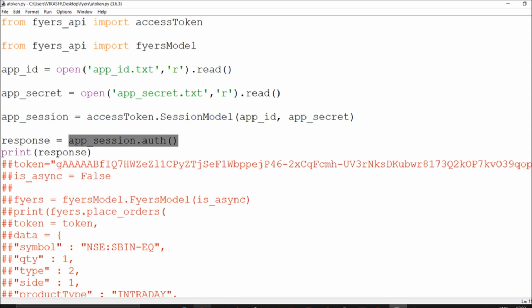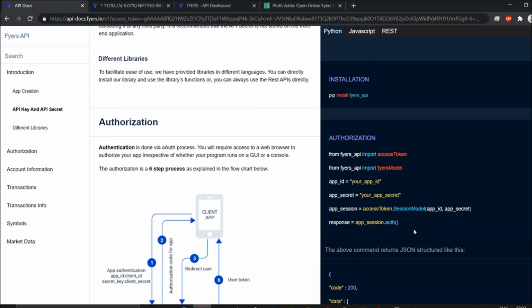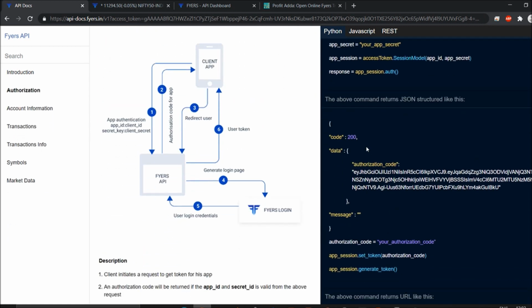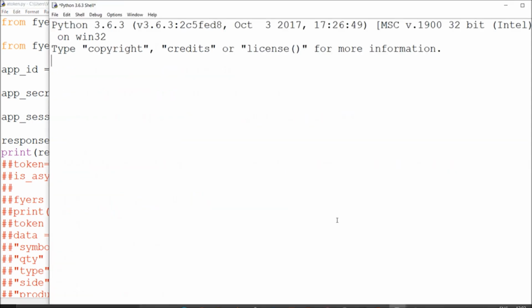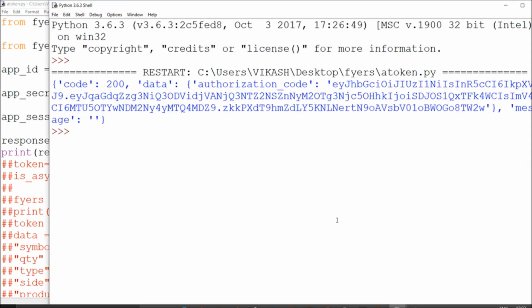If you copy this also, ideally you should print the response for that. That's the only way you can see this message, and the message will look this way, with an authorization code. I'm going to show you how you can follow this. Generally this is my ID and secret. If you got your approved ID and secret, simply copy this and say print response. The code will be generated. So this is my authorization code.